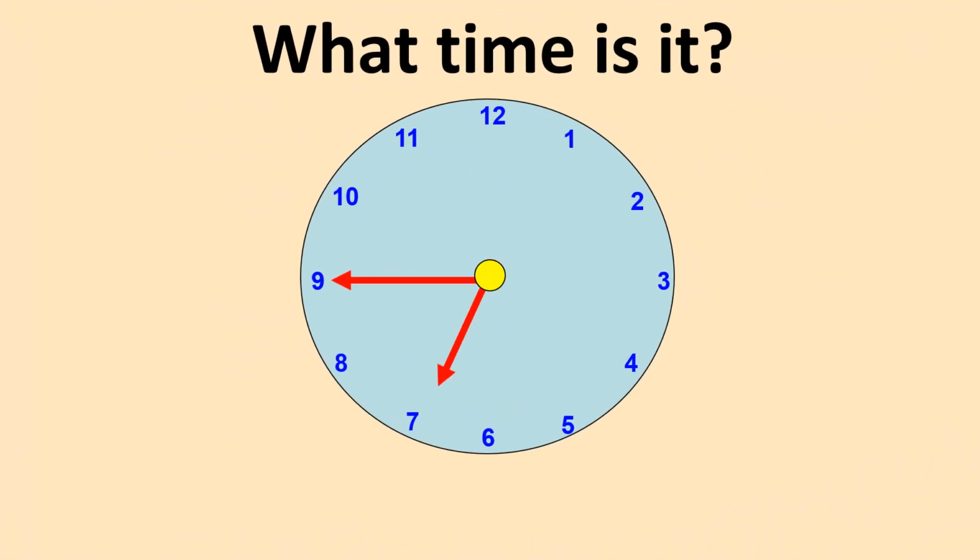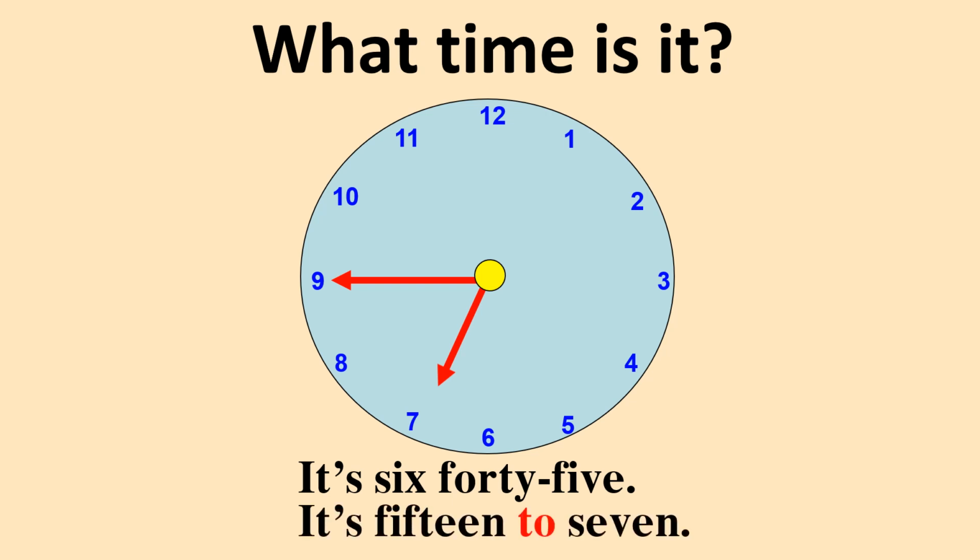Next one, what time is it? The big hand is on number 9, and it's on the left of the clock, so we use the structure to. We have it's 6:45, or it's 15 to 7.